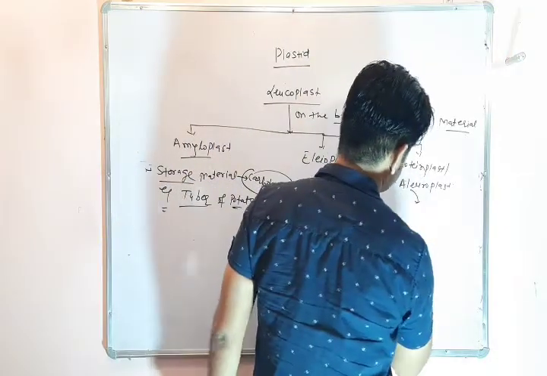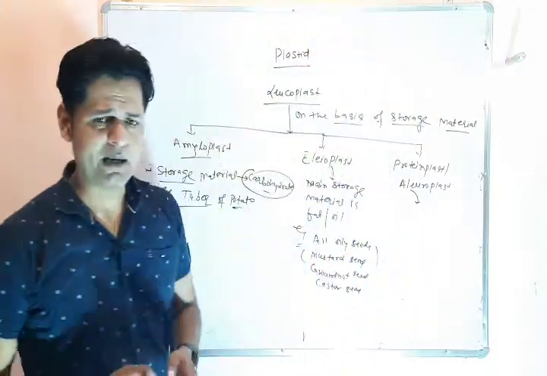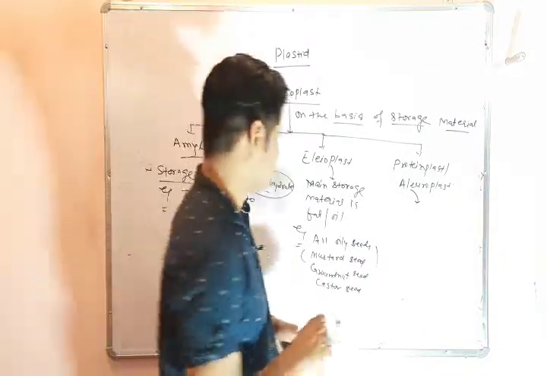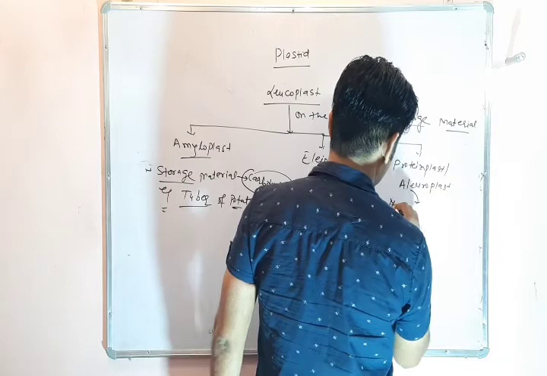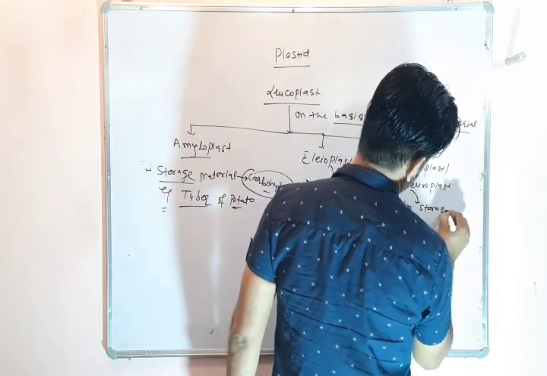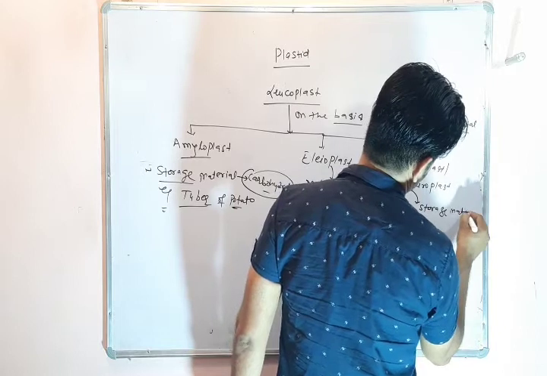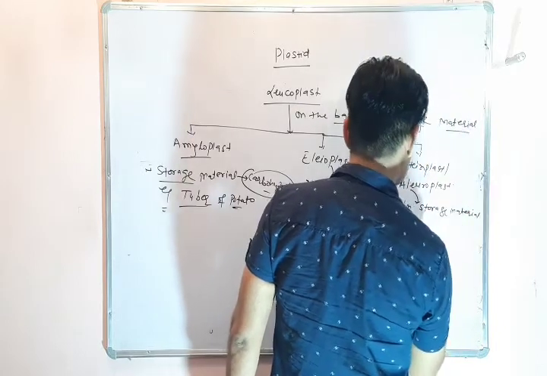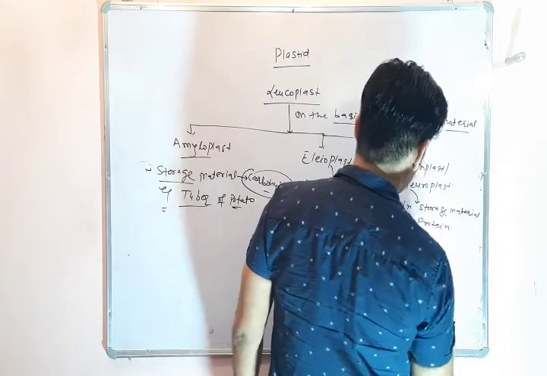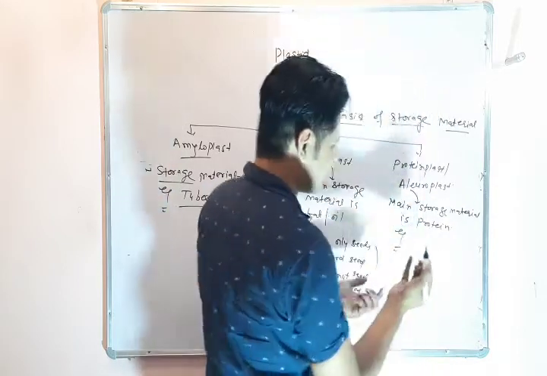Proteinoplast means the plastid whose main storage material is protein. So in this plastid the main storage material is protein, so it is known as proteinoplast. Example: all pulses.